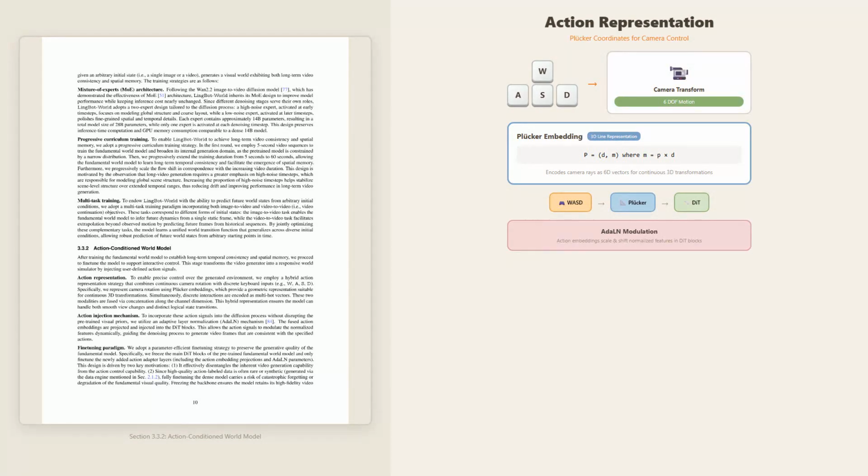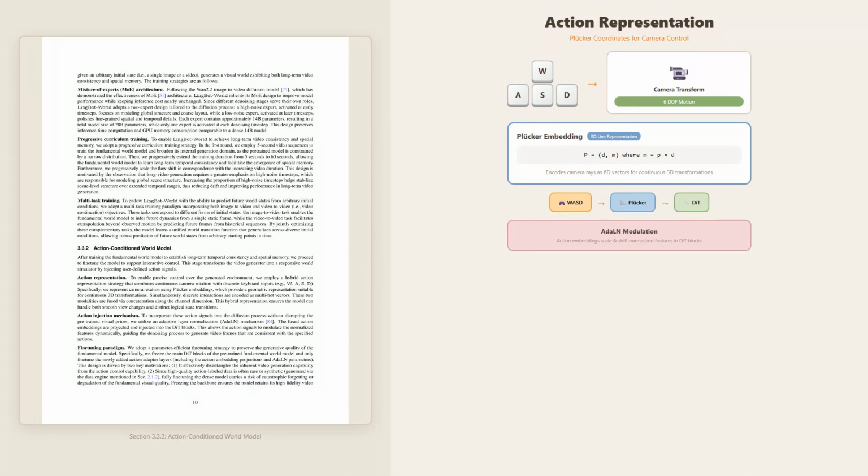Plücker coordinates represent each camera ray as a 6-dimensional vector consisting of a direction component and a moment component. The moment encodes both the position and orientation information needed to fully specify the ray in 3D space. This representation is particularly well suited for neural network processing because it's continuous and differentiable. There are no discontinuities or singularities that could cause training instabilities.